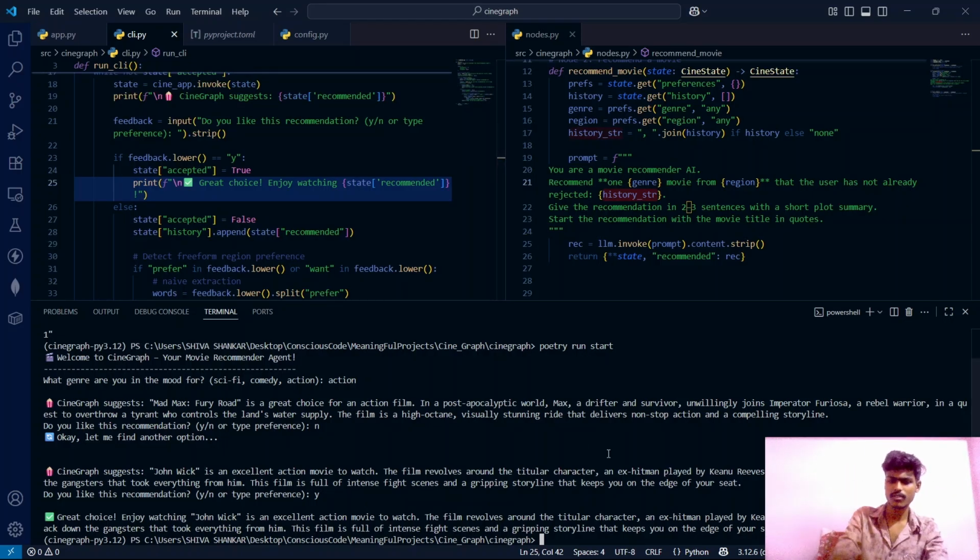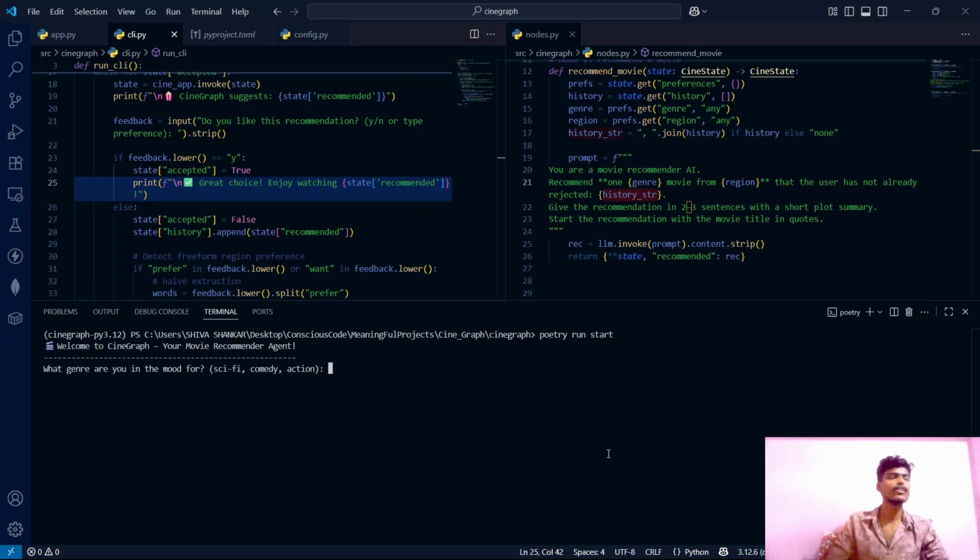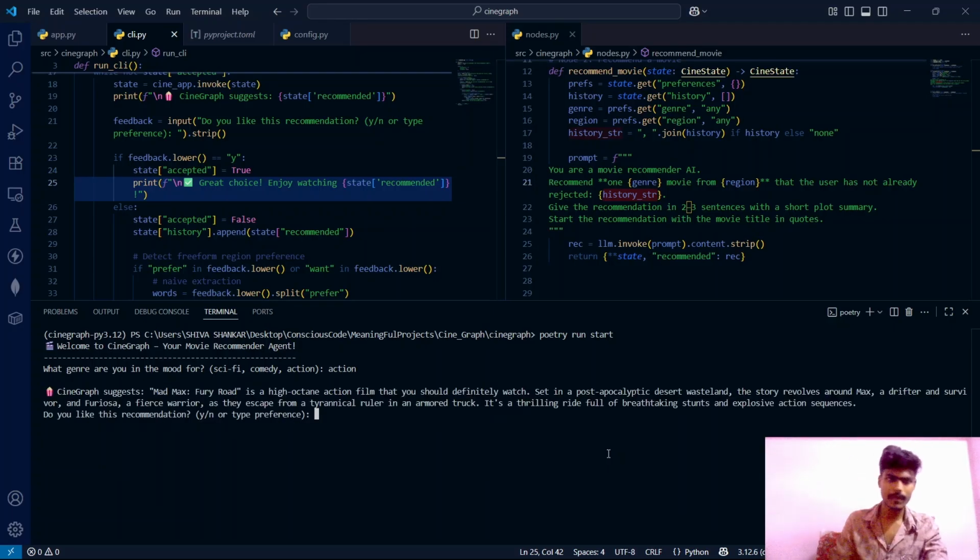Suppose we have our own personal preferences. Let's try running this poetry run start again. And this time we will ask it a narrowed filter to suggest us an action movie from India. Let's ask it an action movie. It will definitely suggest a random Hollywood movie. It again suggested Mad Max Fury because we have cleared the terminal so that the history gets cleared. And now I'll give my preference. I prefer Indian movies. Now it should recommend me an Indian action film.